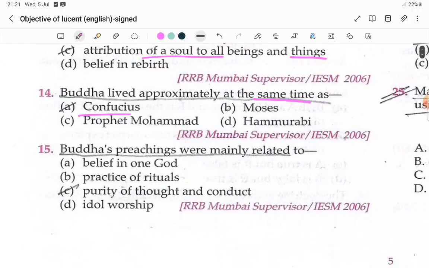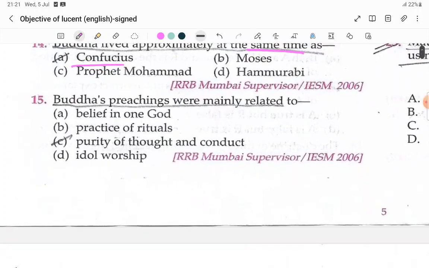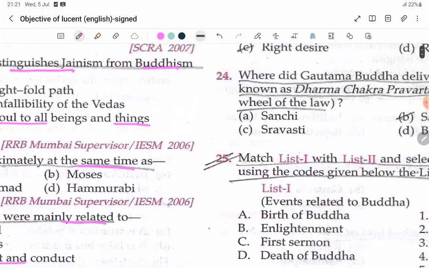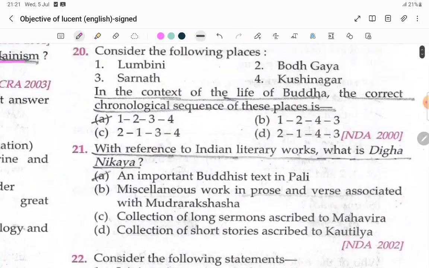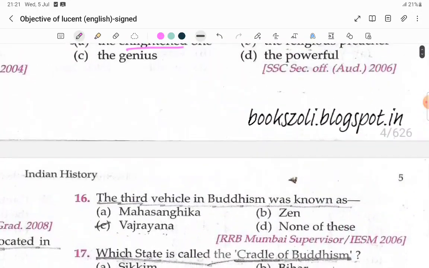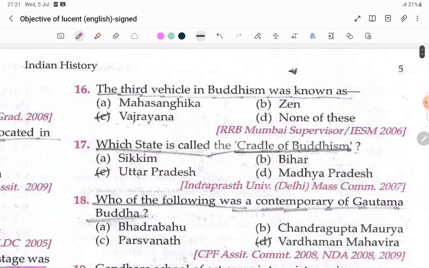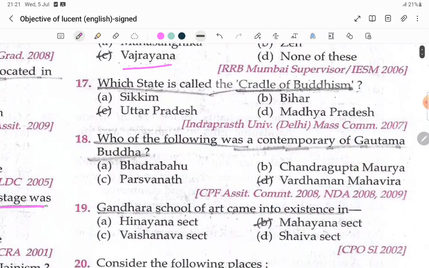Buddha's preachings were mainly related to purity of thought and conduct. Purity of thought and conduct. The third vehicle in Buddhism was known as Vajrayana. Which state is called the cradle of Buddhism? Uttar Pradesh.